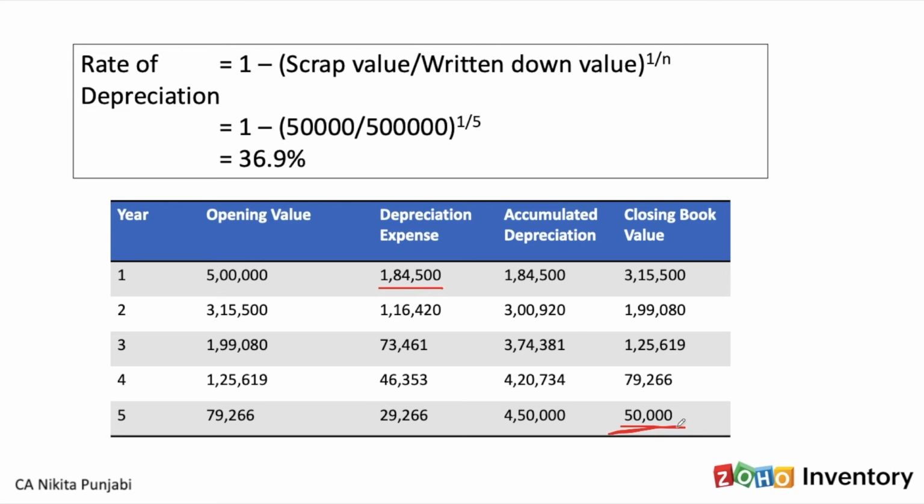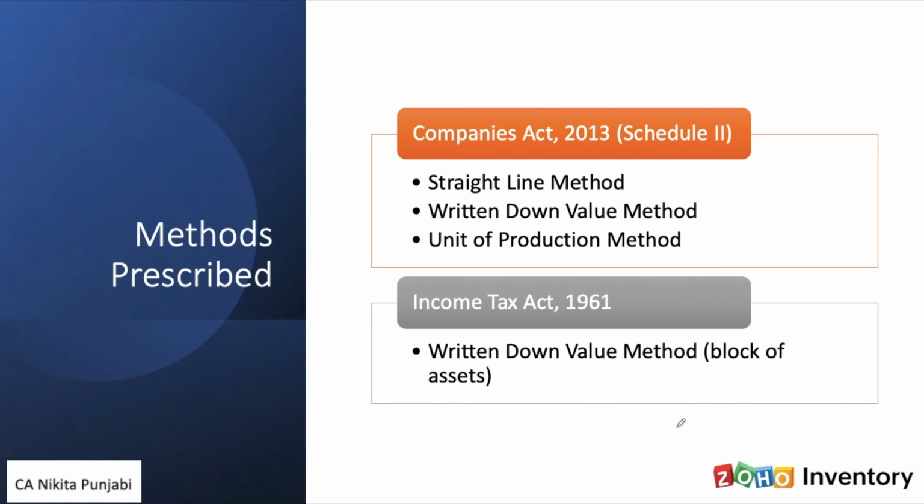value in this case. Now, these two methods are commonly used. In fact, they're also prescribed. Let's see. Now, the Companies Act 2013 prescribes 3 methods: the straight line method, the written down value method, and the unit of production method. Straight line method and written down value are the methods that we just saw. The unit of production method is calculated by dividing the original cost of the asset less the salvage value by the expected number of units an asset should produce over its useful life.